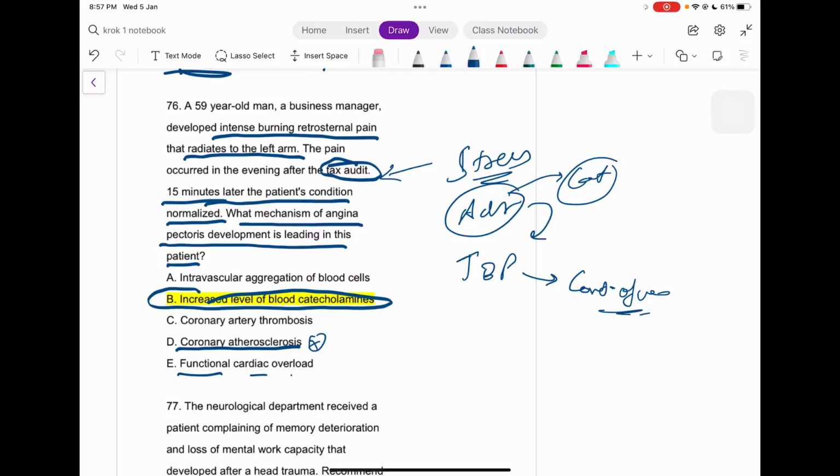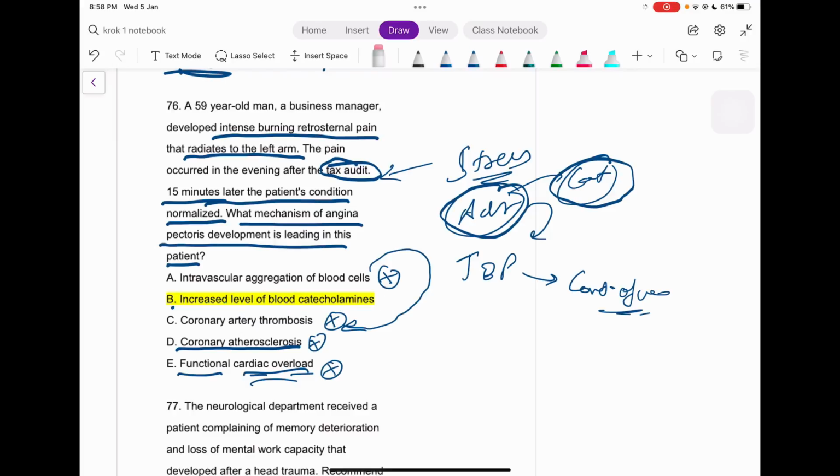Functional cardiac overload, no, there is nothing like this because the patient is not having any kind of physical stress out there, right? So the cardiac overload itself can't be a possible option. Coronary artery thrombosis, in that case, maybe the patient should not even get normalized after these 15 minutes, so this can't also be the possible answer. Intravascular aggregation of blood cells, again this can't be possible because this condition will be about similar to the thrombosis condition, and this has not happened, so this can't be possible. So the only explanation which we have is increased adrenaline, and adrenaline is a catecholamine, right? So that's why this can be a possible answer, right?